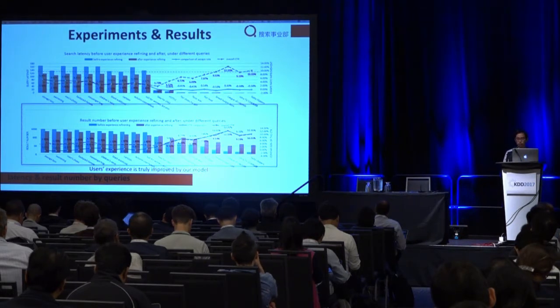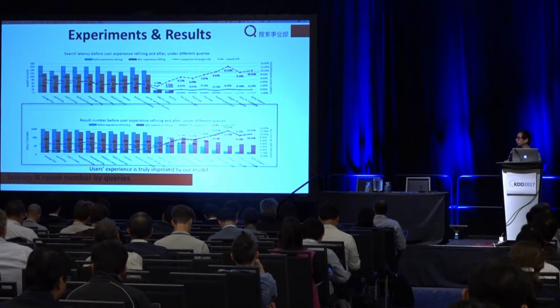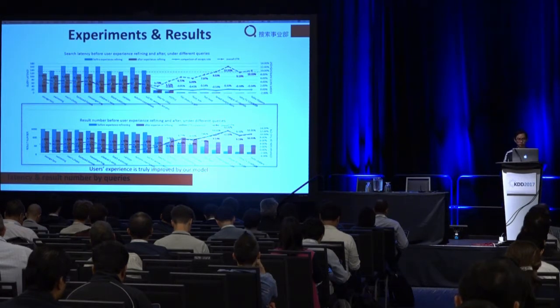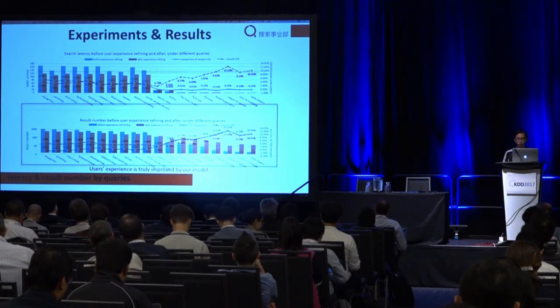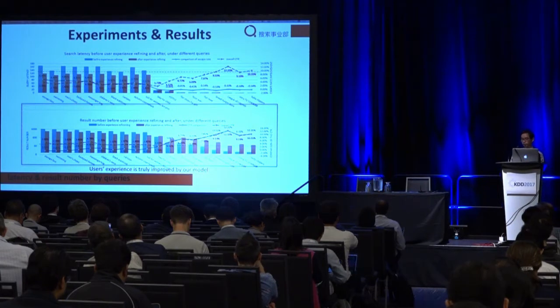With user experience modeling, result count can increase. Thus, the CTR on the long-tailed queries can improve from 1% to 12%. The overall CTR improvements are curved in red. For both popular queries and long-tail queries, the overall CTR increased by user experience modeling.